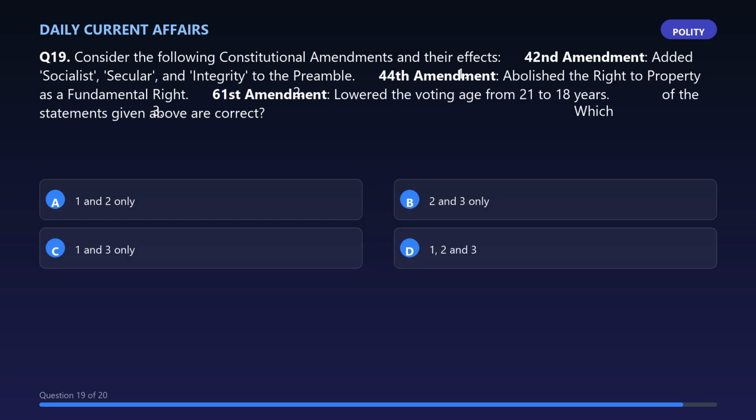Question 19. Consider the following constitutional amendments and their effects. 1. 42nd Amendment added socialist, secular, and integrity to the preamble. 2. 44th Amendment abolished the right to property as a fundamental right. 3. 61st Amendment lowered the voting age from 21 to 18 years. Which of the statements given above are correct?